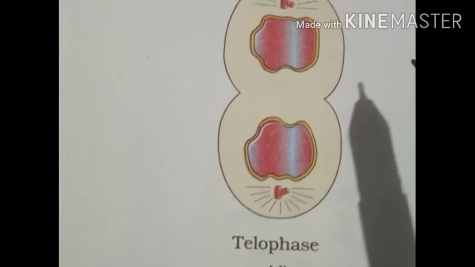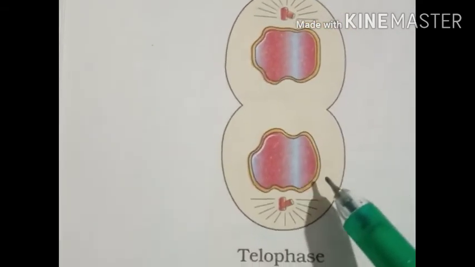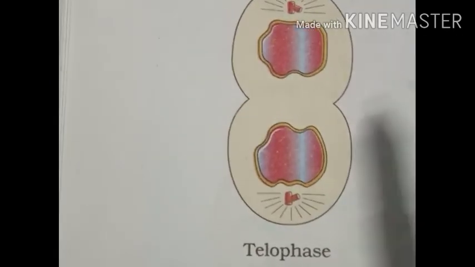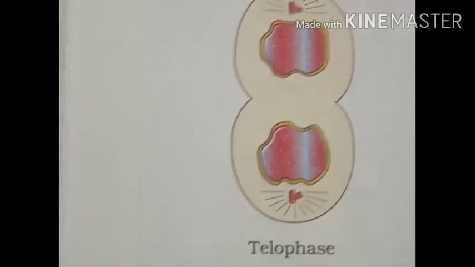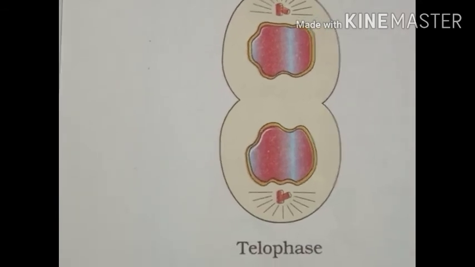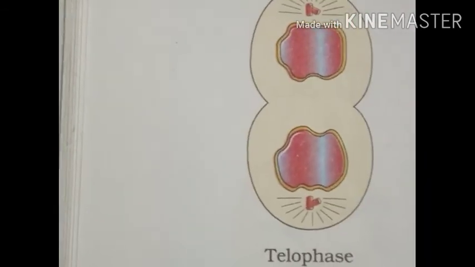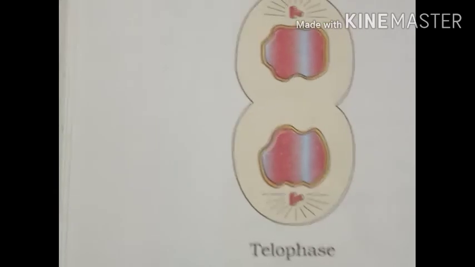The most important events during the telophase stage are that chromosomes cluster at opposite spindle poles and their identity is lost as discrete elements. The nuclear membrane also develops around the chromosome clusters at each pole, forming two daughter nuclei.